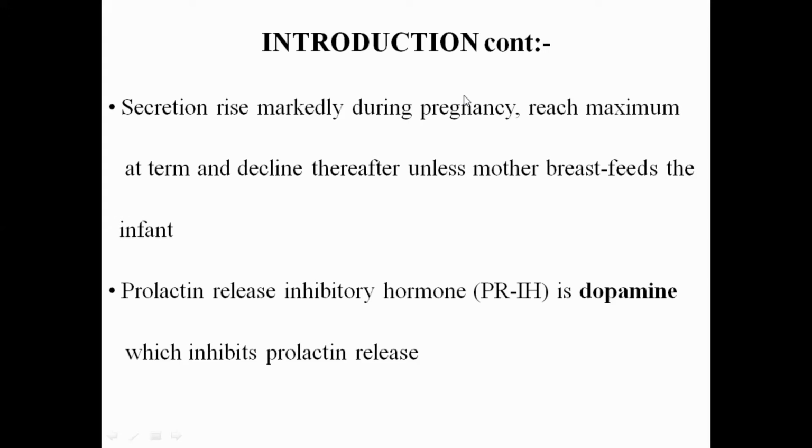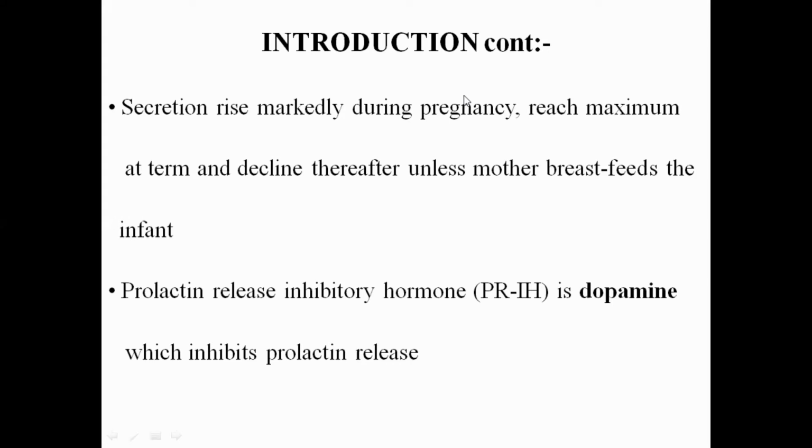I will repeat it again. Prolactin is a peptide hormone secreted from the anterior lobe of the pituitary gland, structurally similar to the growth hormone. Its significant secretion is during lactation, for breastfeeding of the infants. Secretion rises markedly during pregnancy, reaches the maximum at term, and declines thereafter unless the mother breastfeeds the infant.